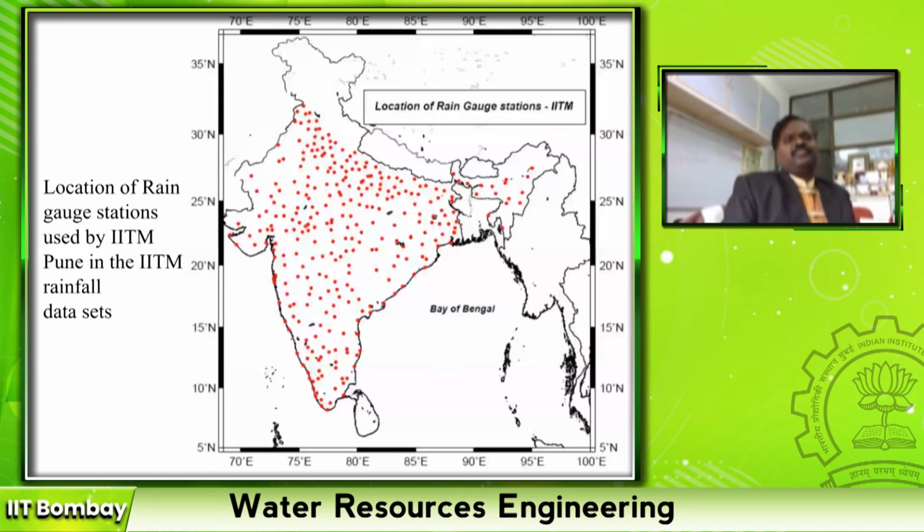That is a central government agency which installs and maintains rain gauge stations all over our country, right? They maintain more than 3,000 rain gauge stations all over the country.